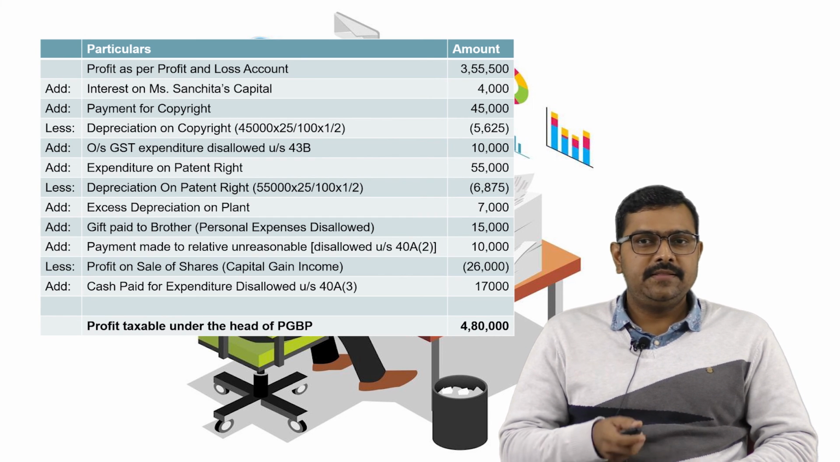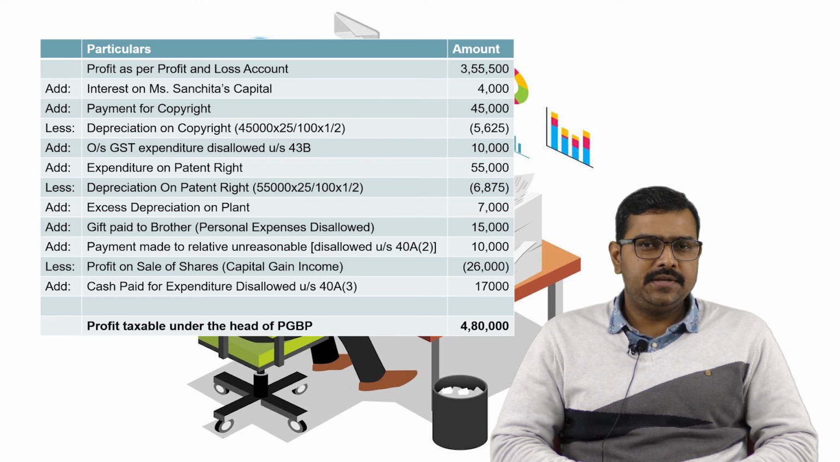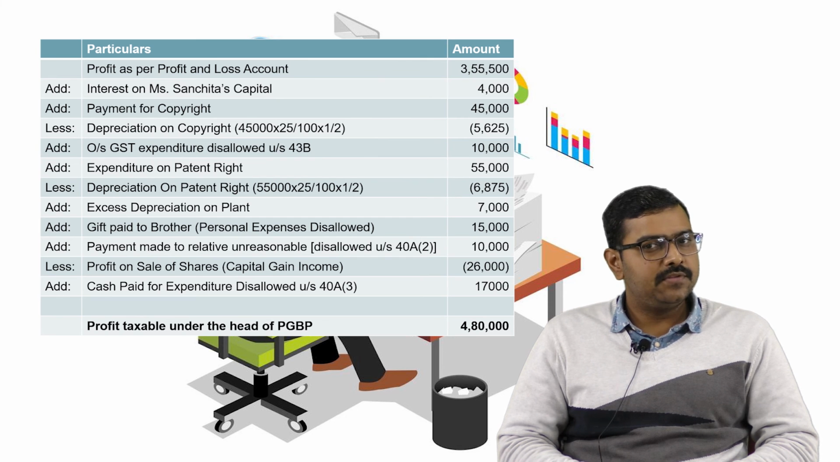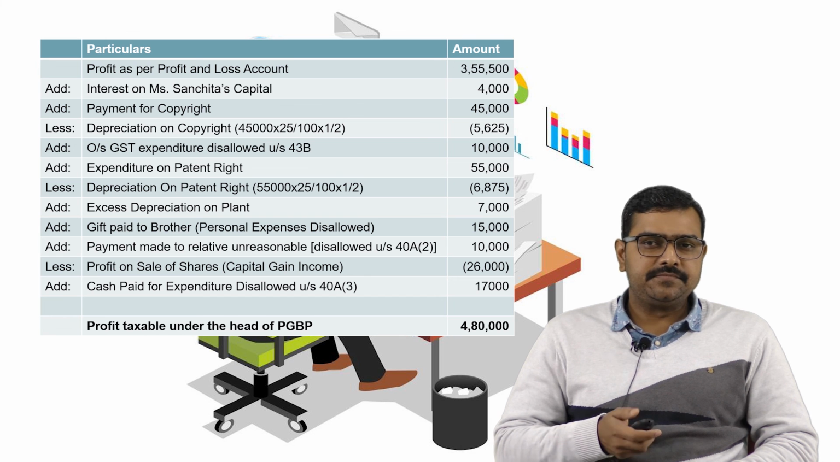Then we will add outstanding GST expenditure disallowed under section 43B because the expenditure of rupees 10,000 was not paid till the due date of filing ITR. So you can see in point number 2, outstanding goods and services tax liability was rupees 15,000 but only 5,000 was paid on or before the due date of filing ITR. So it was paid on 10th July 2021. So only 5,000 will be allowed to debit it and the rest 10,000 we will add back.